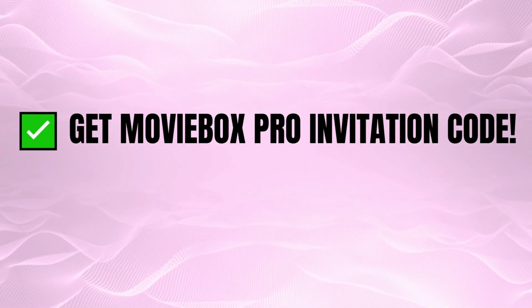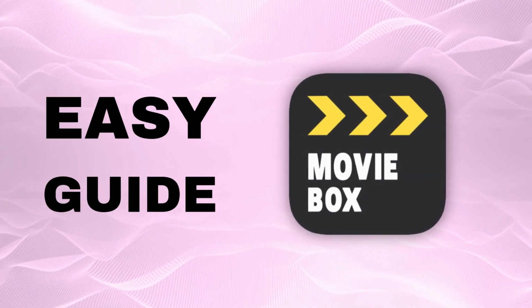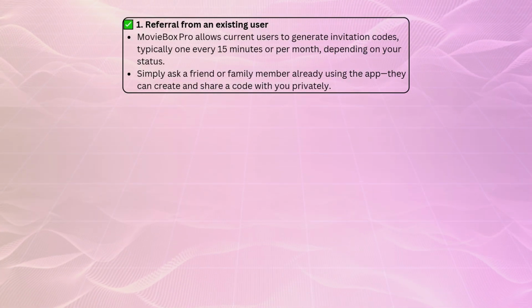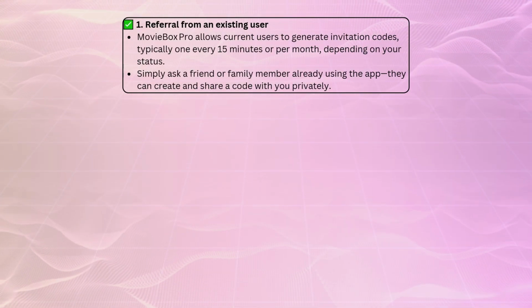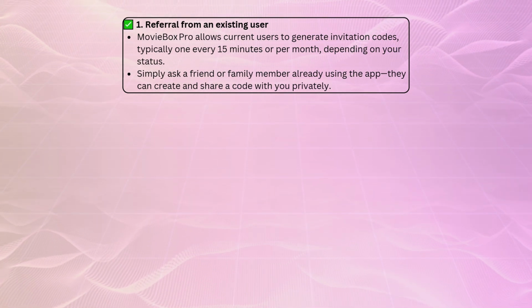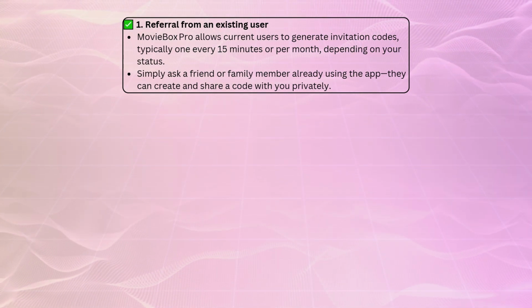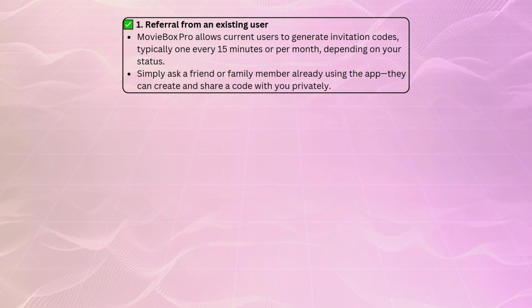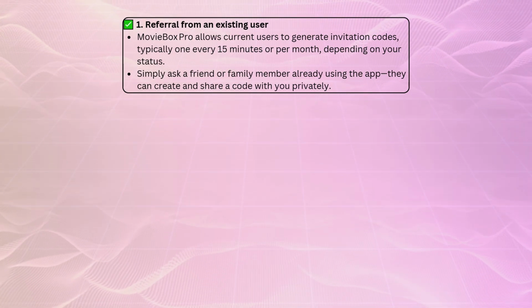Here's how to get a MovieBox Pro invitation code. The easiest way is to ask someone who already uses the app. If a friend or family member has MovieBox Pro, they can generate an invite code for you, usually every 15 minutes or maybe once a month depending on their user status. Just have them send it to you privately.